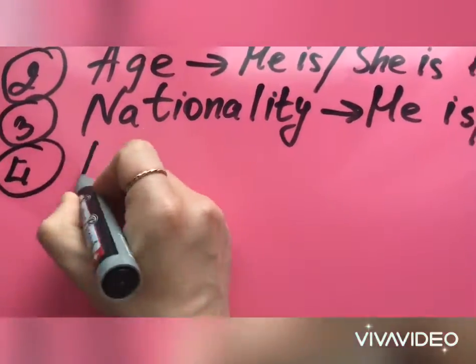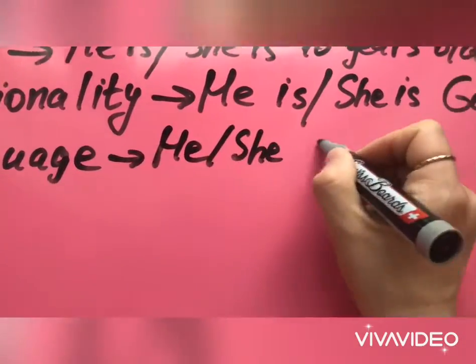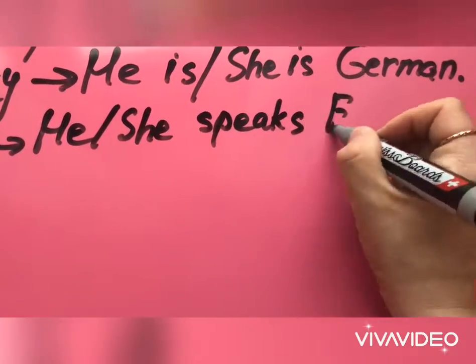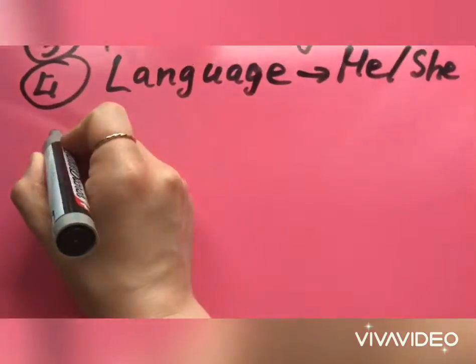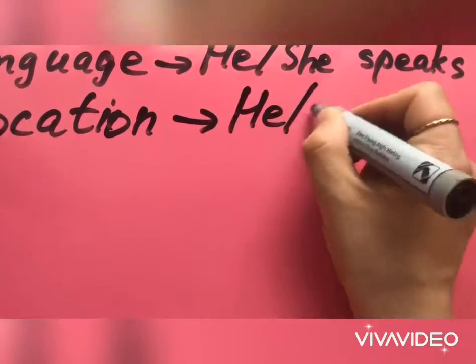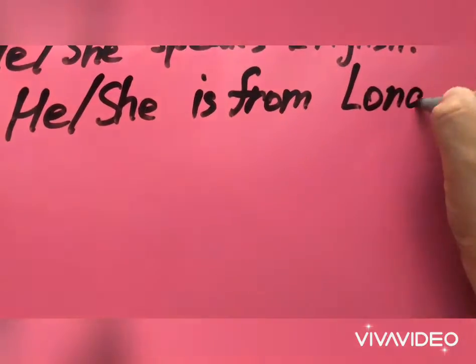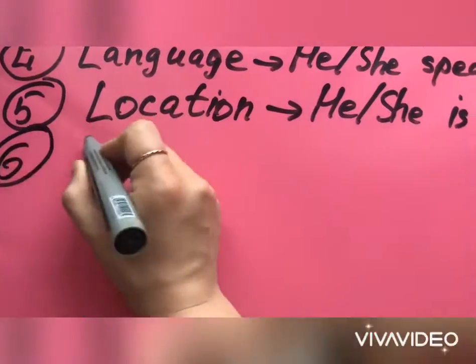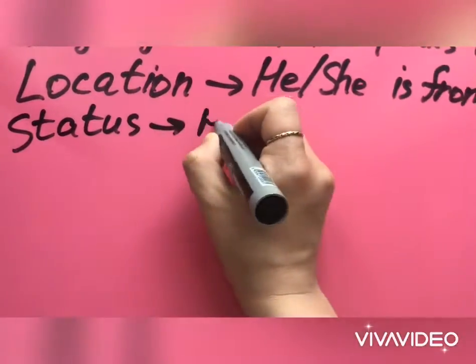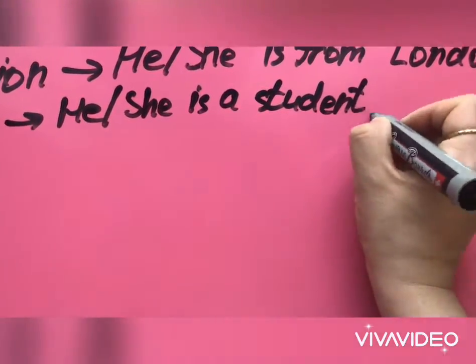The fourth one is language. He or she speaks English. Number 5 is location. Where is he or she from? He or she is from London. The sixth one is status. He or she is a student.